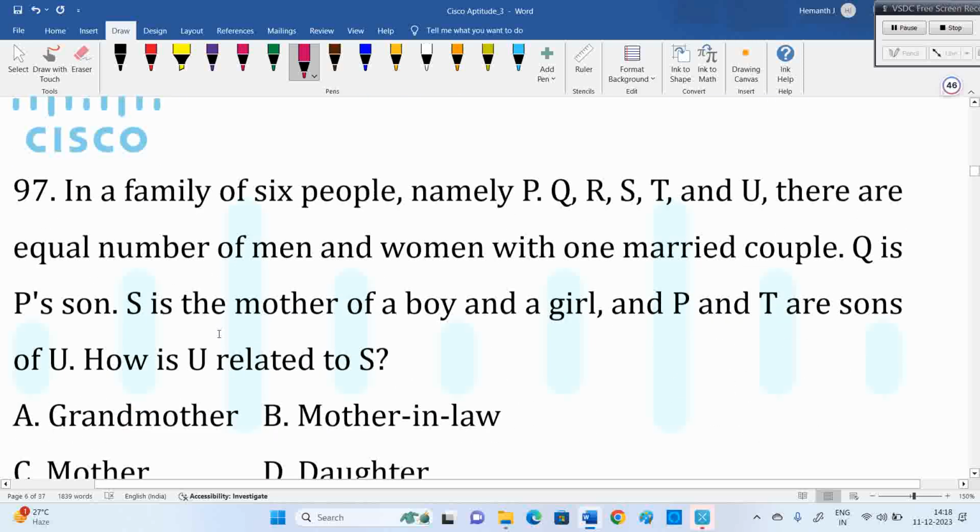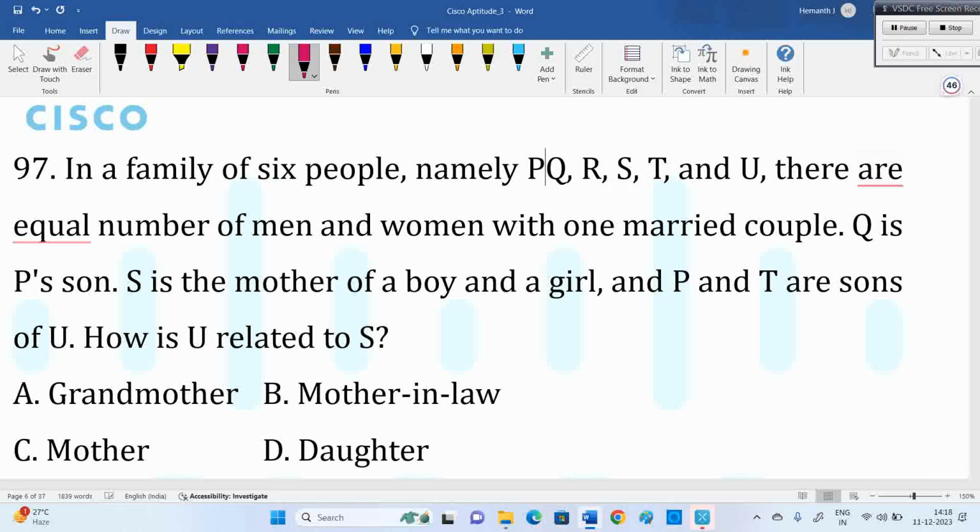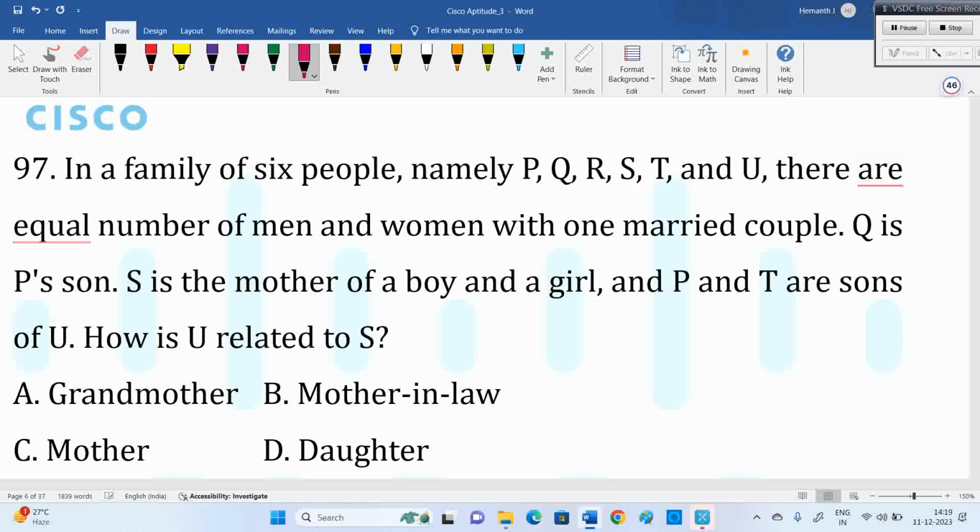Next, in a family of 6 people, namely P, Q, R, S, T, U, there are an equal number of men and women with one married couple. Q is P's son, so P is married to someone. S is the mother of a boy and a girl. P and T are sons of U. How is U related to S?